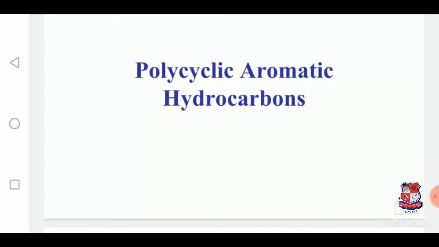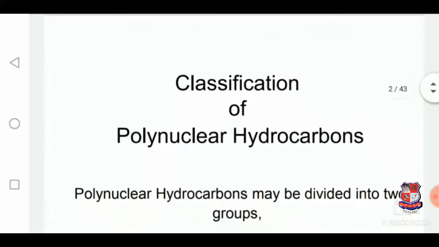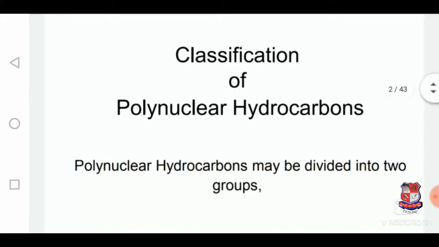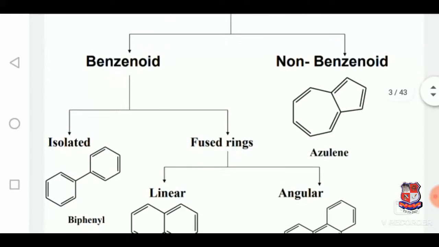Hello students, today we will discuss polycyclic aromatic compounds, hydrocarbons. This is a topic included in third semester organic chemistry. So first we will see the classification of polynuclear hydrocarbons. They are mainly divided into two categories: one is benzene and one is non-benzene.